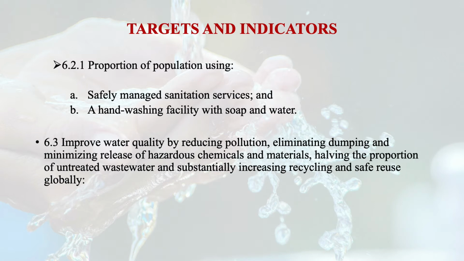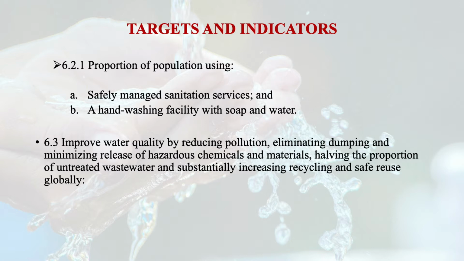Target number 3: by 2030 we have to improve water quality by reducing pollution, eliminating dumping and minimizing release of hazardous chemicals and materials, halving the proportion of untreated wastewater, and substantially increasing recycling and safe reuse globally.